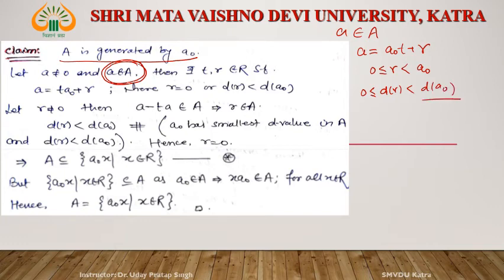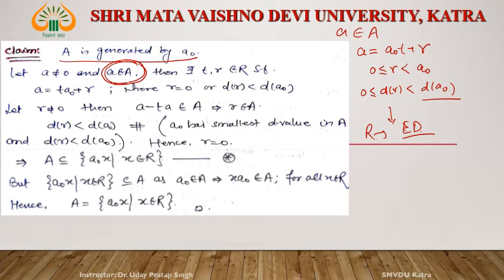Okay. Since we are talking about an ED, capital R is a ED, and A is an ideal of R. If A is an ideal of R, it means every element of A is also in R. So this r satisfies the condition in the definition of a Euclidean domain.